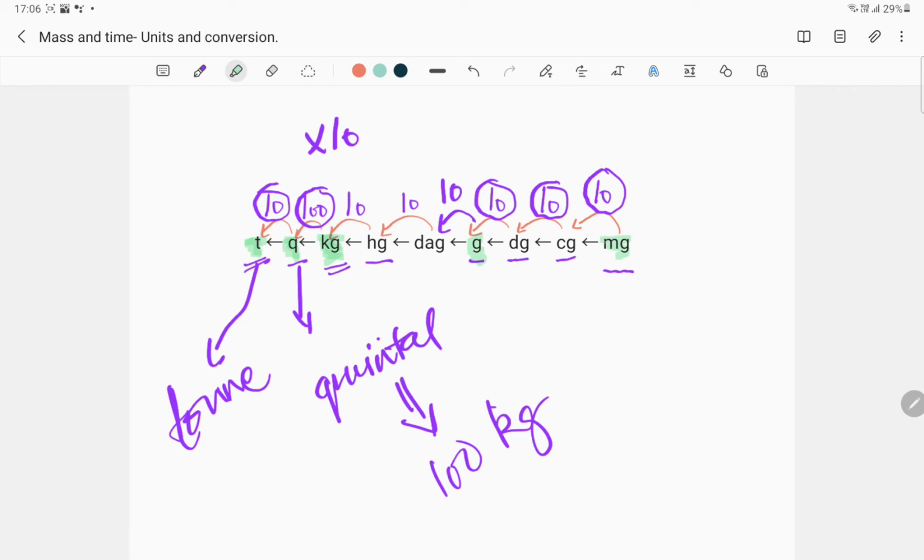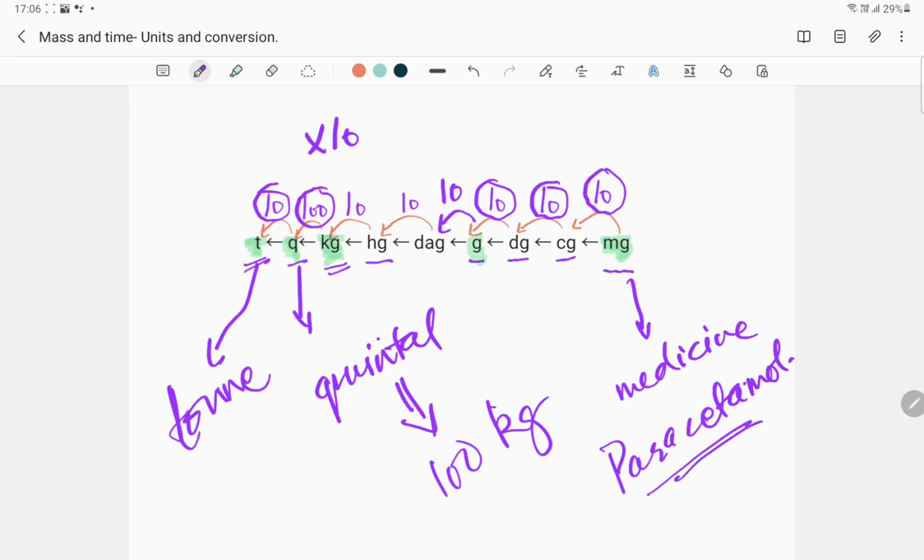Then there is the milligram, which is the smallest unit on the list. What do we measure in milligrams? The most common ones are medicines. If you open your medicine drawer back home, you can find a variety of medicines, and one common medicine is paracetamol, a drug used to relieve pain.